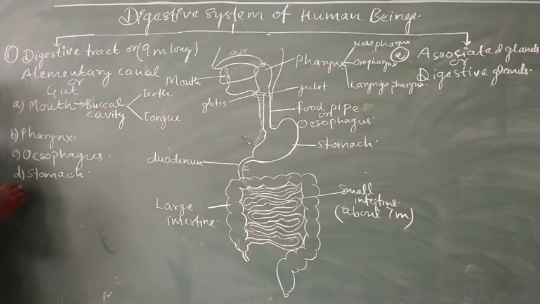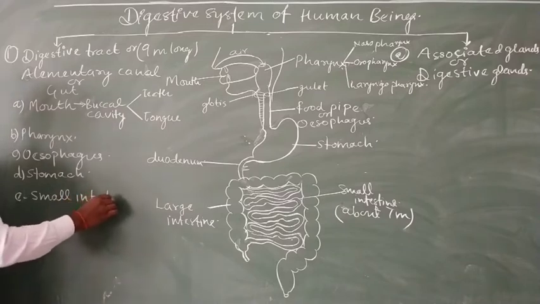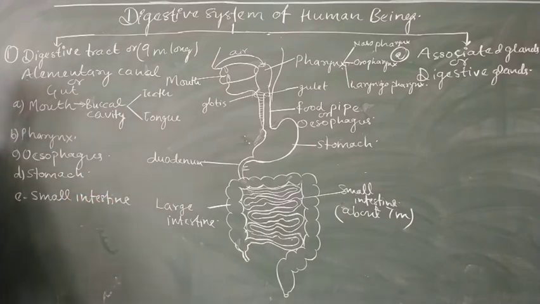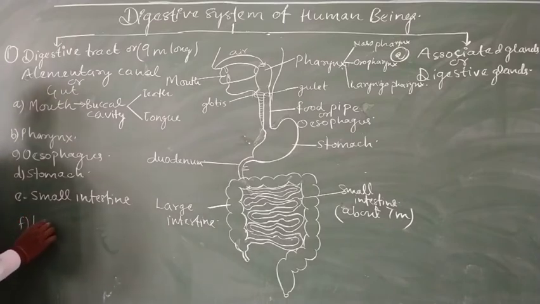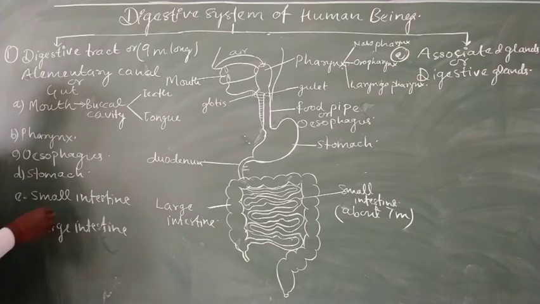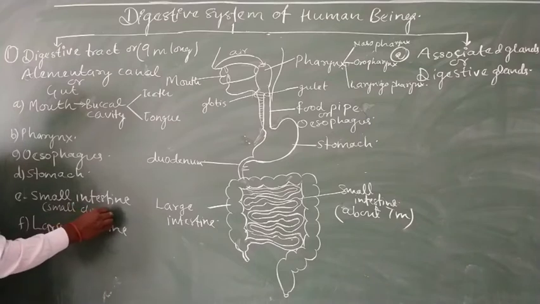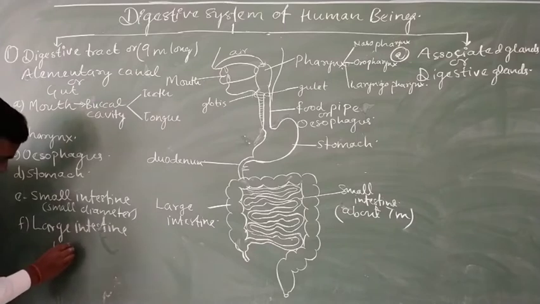So after stomach, the structure is known as the small intestine. And small intestine again opens into the structure with larger diameter known as large intestine. So small intestine with small diameter, while large intestine with large diameter.